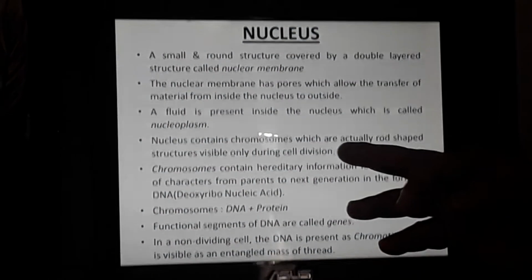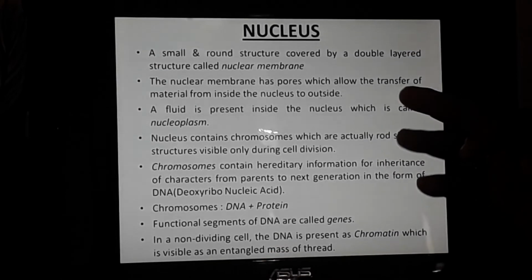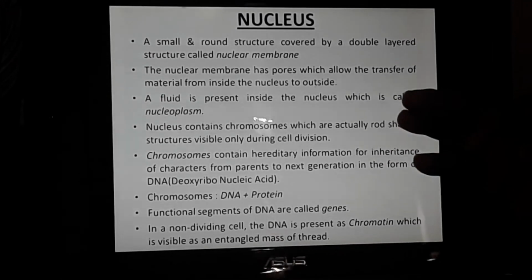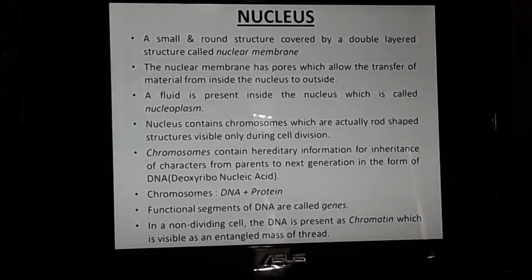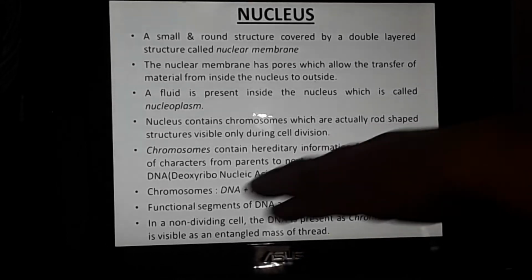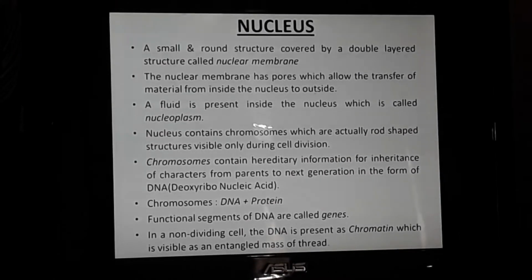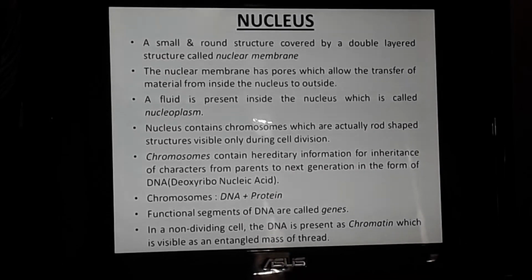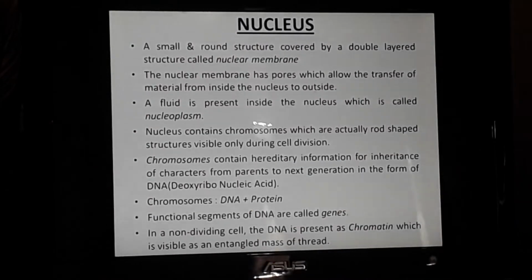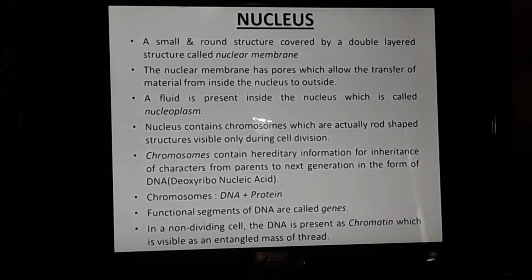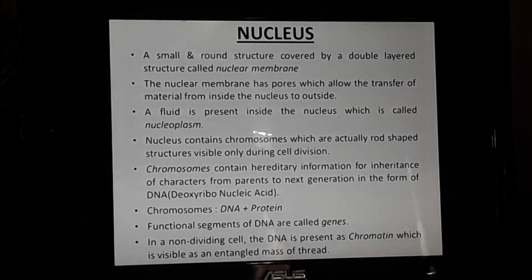So basically, chromosomes contain DNA as well as proteins. If you are asked about the composition of chromosomes, as I just said, chromosomes are present inside the nucleus, and they contain DNA and proteins. DNA is transferred from one generation to the next. And talking about proteins, proteins are helpful for growth.